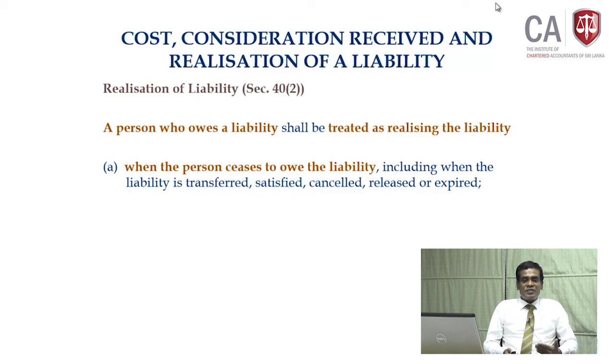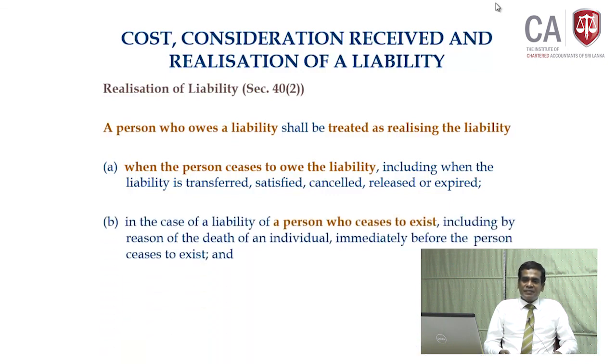The liability is going to be ceased, including when the liability is transferred to another person, satisfied, that means settled, cancelled, or the liability is expired. The period of liability is over, expired. In a similar way to an asset, in the case of a liability of a person who ceases to exist, including the death of an individual, immediately before the person ceases to exist, the liability is considered to be realized.